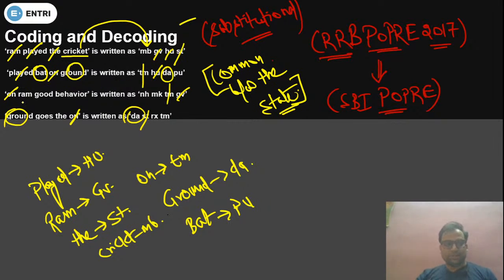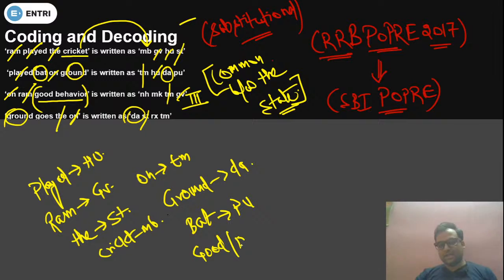Now we have found out the code of RAM, but we don't know anything about good behavior. We have coded DA as well. See, can we see good behavior common in any of the different statements apart from this third one? This is the third statement. If any other we can see good behavior? No. So we cannot find the correct answer for good behavior. So we can say that either good or behavior will be coded as NH and MK. NH and MK. This question will be of either or.